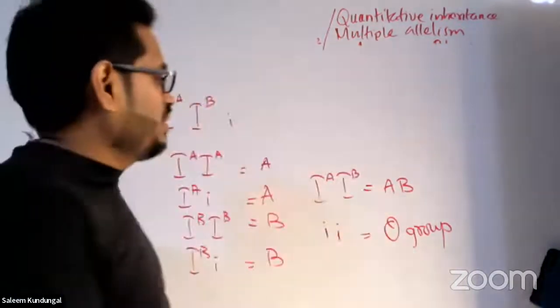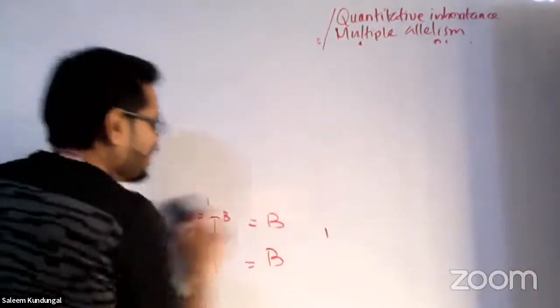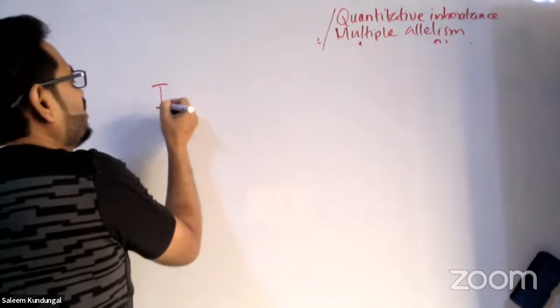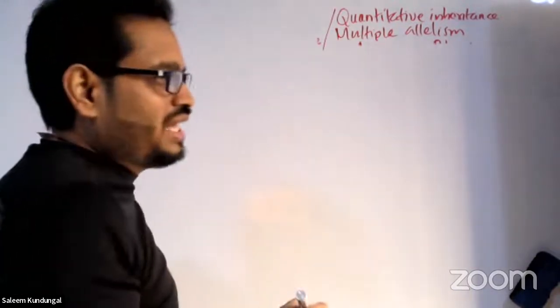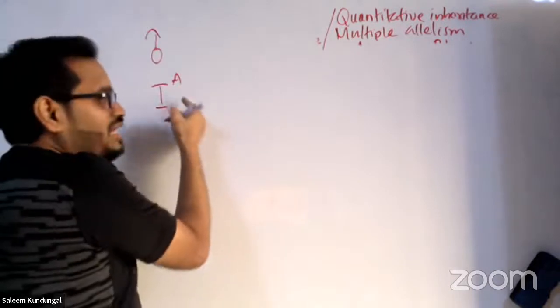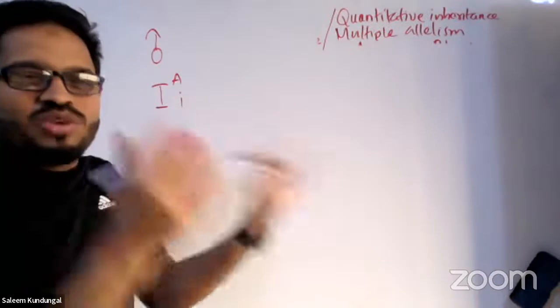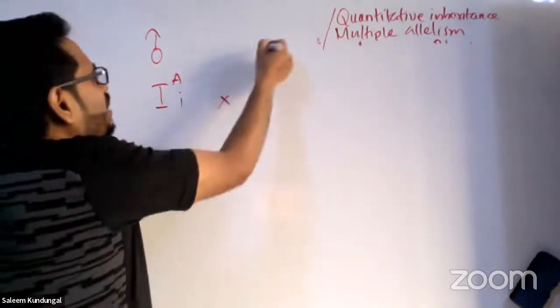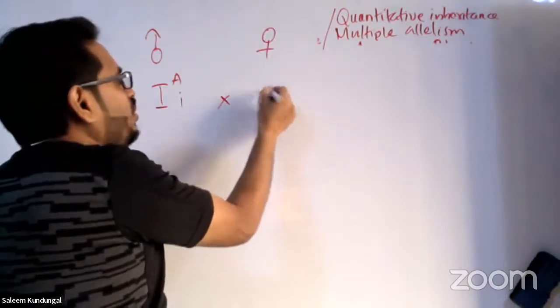So the couple, the one who got killed in the accident. Let us check that question. Such questions might be there, so be careful, guys. The father who got killed in the accident is, suppose, A group. So he can be either IA IA or IA small i. I would like to take IA small i because there are more choices we can make from there; IA IA means only one chance is there. And the mother is O group.